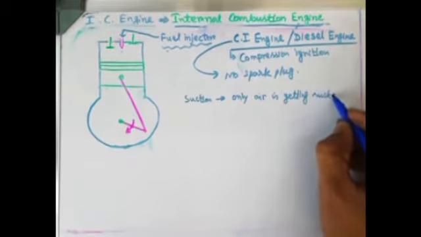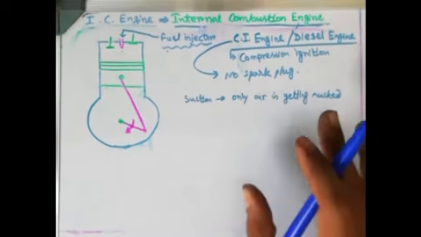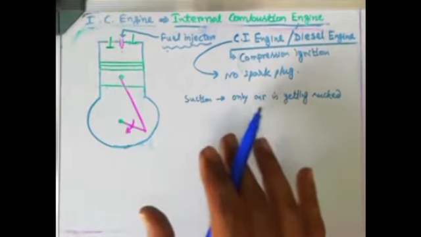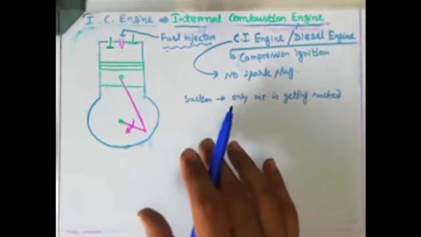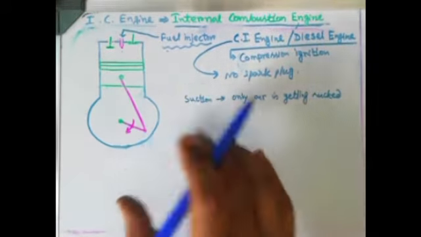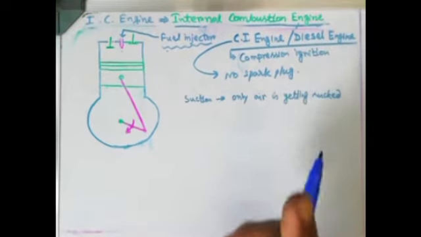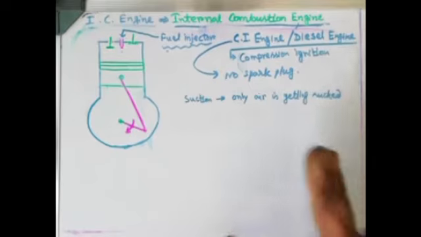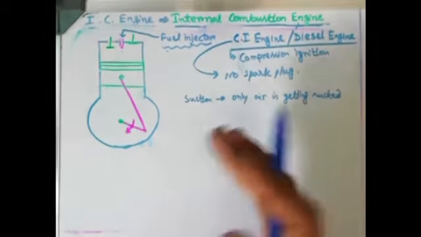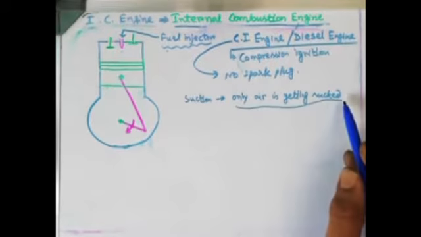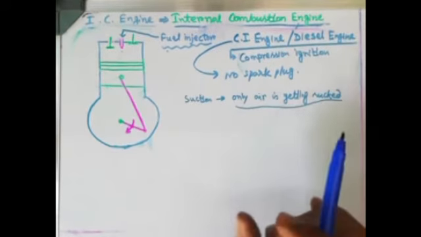I am repeating my words again, in case you missed it; listen carefully. In case of a petrol engine, or SI engine, in the suction stroke, when the suction inlet valve is opened, at that point an air and fuel mixture will come in, mind you. But in case of a CI engine, when the suction stroke starts, only air is getting sucked. No fuel will be there, only air.